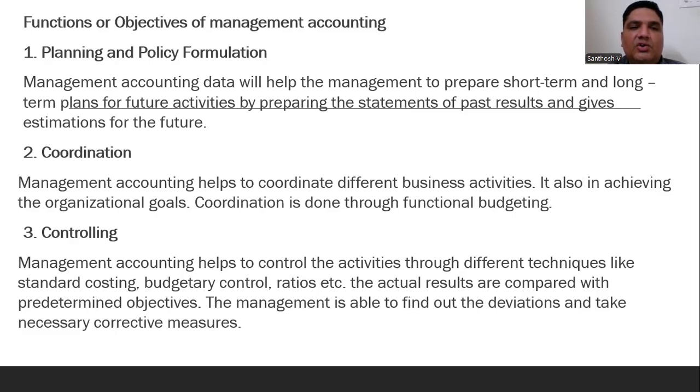The second point is the coordination between the different business activities for achieving the organization goals. Then budgeting plays a very important role. Controlling means management accounting helps to control the activities through different techniques like standard costing, budgetary control, ratio analysis, and comparison with others. This kind of information is necessary to take the proper measures of action in the business